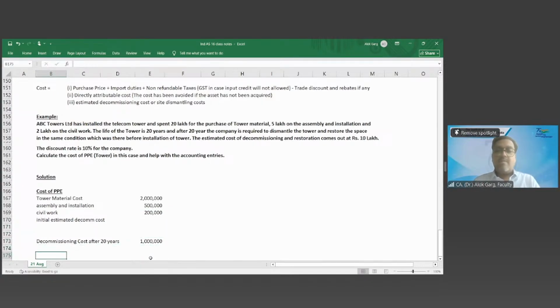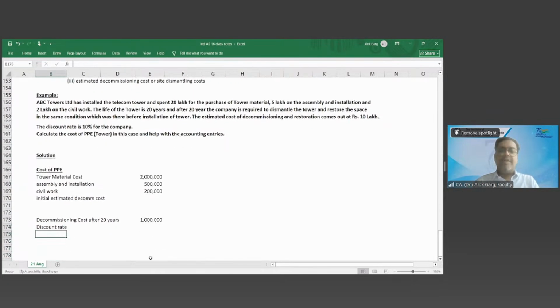Right? What is the discount rate given in this question? 10%. Have you understood why the discount rate is given? Yes, sir.